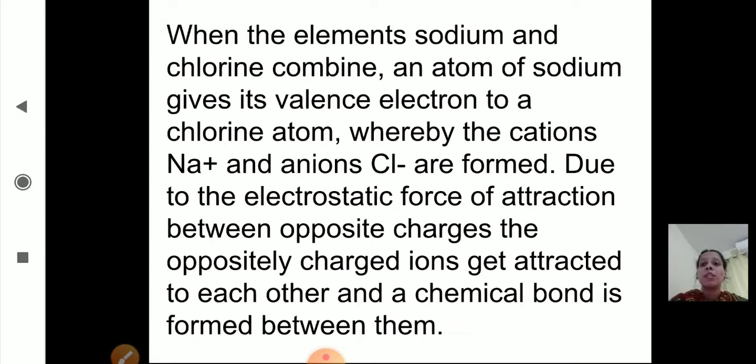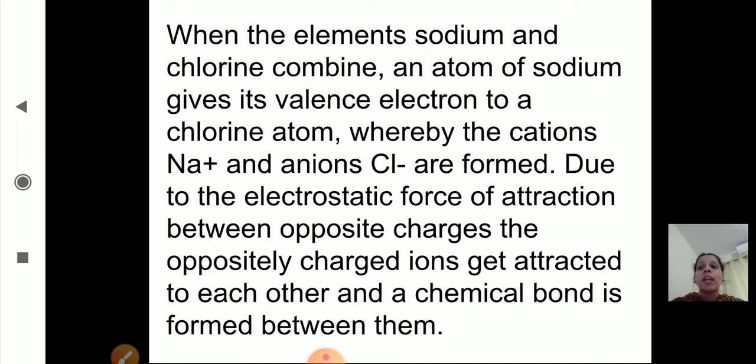When the elements sodium and chlorine combine, an atom of sodium gives its valence electron to a chlorine atom, whereby the cation Na plus and the anion Cl minus are formed.